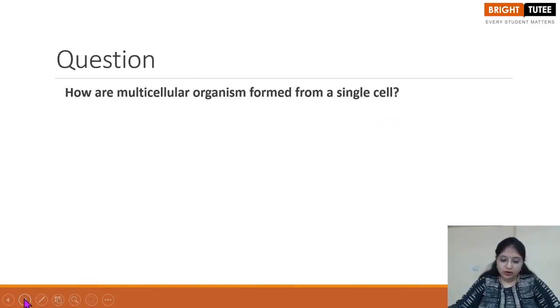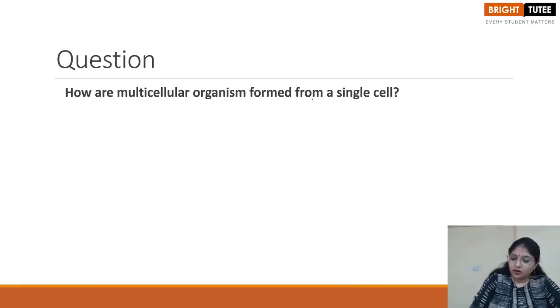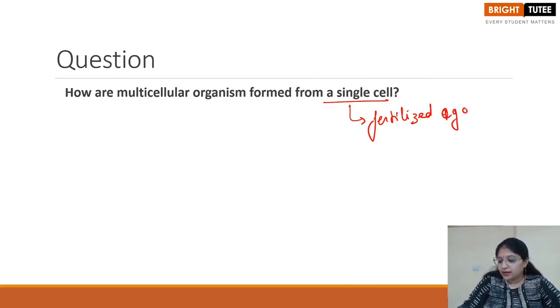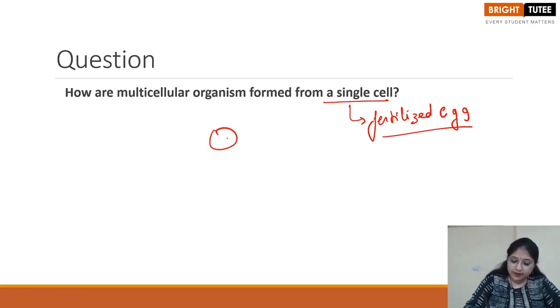How are multicellular organisms formed from a single cell? The multicellular organisms are formed from a single cell, that is your fertilized egg, right? And the multicellular organisms are formed by the division of this fertilized egg. That means if this is your single fertilized egg, what will happen? This will further divide into two, right?